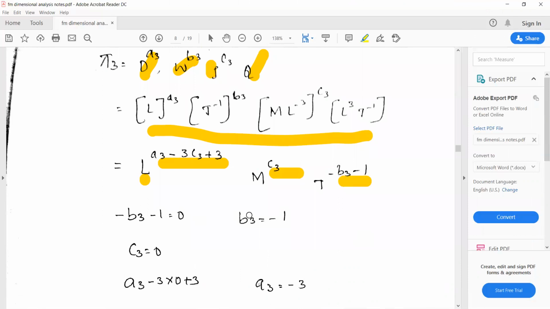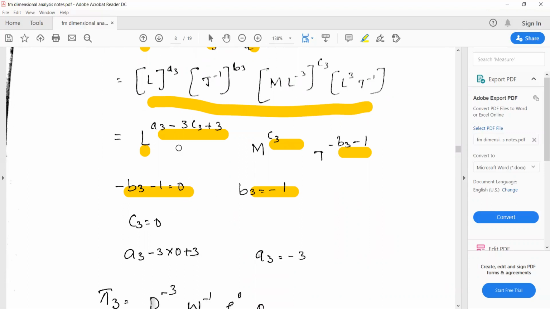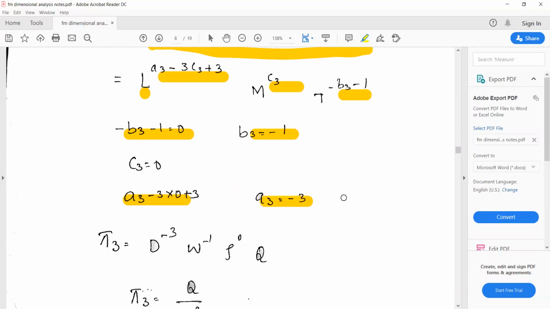Further simplification: the T term I have taken first, minus b3 minus 1 is equal to 0, or b3 becomes minus 1. Or c3 is equal to 0. So if you substitute b3 and c3 in the L power, that is a3 minus 3c3 plus 3, right? If you substitute the c3 and b3 values, we'll get the a3 value.